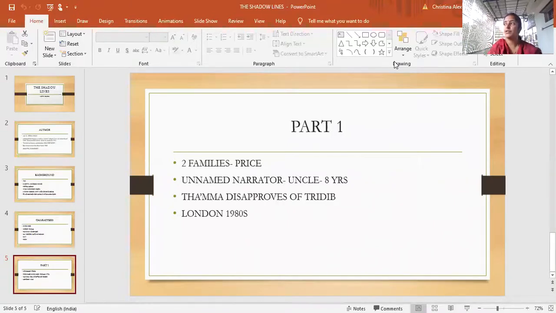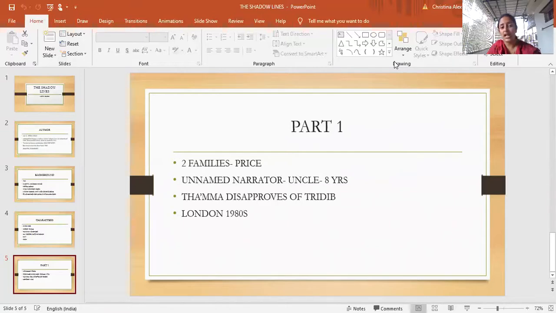But Trideep at this point is actually doing his PhD, and even though Thama herself is an academician, a teacher, still she feels like he's not honest enough, and that's why even if he does go and join a university after doing his PhD, it will not be good because he's not honest enough, is what Thama feels.